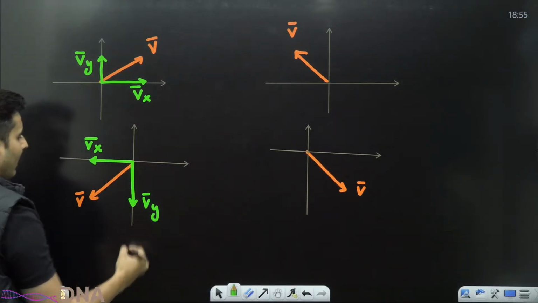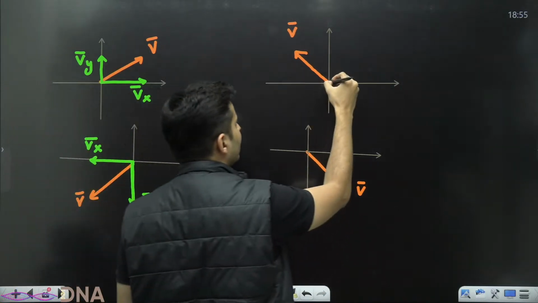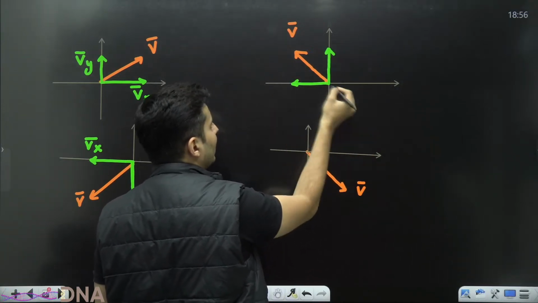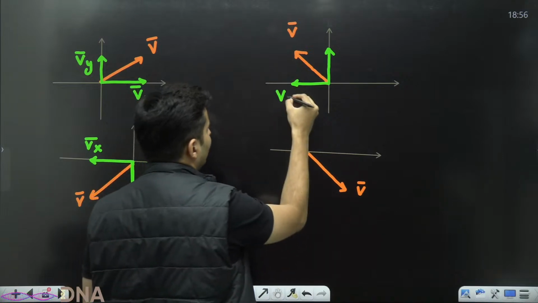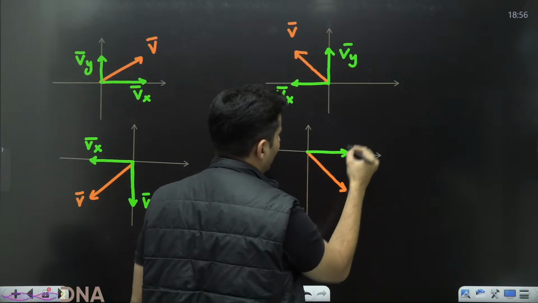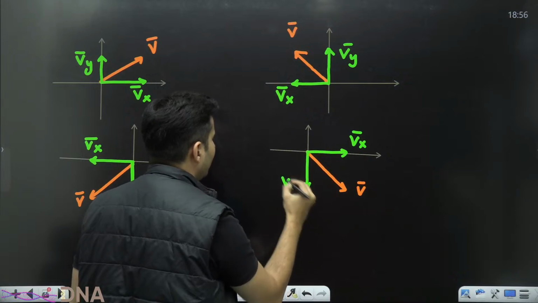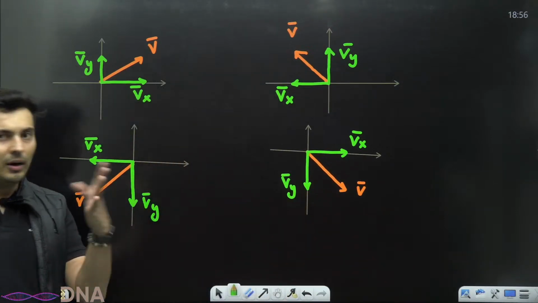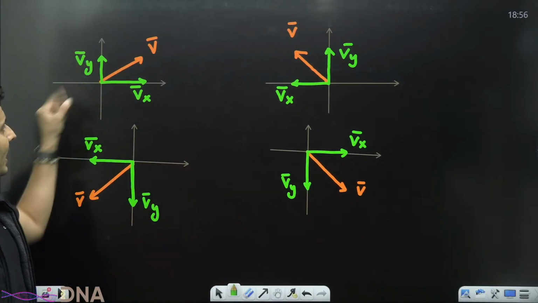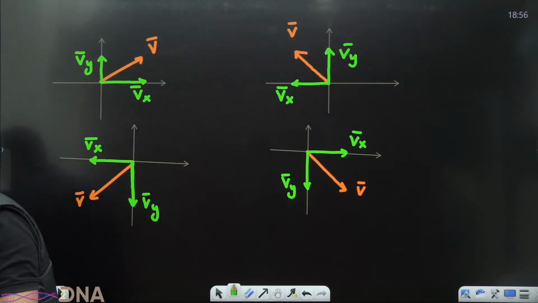In this case, the y component is along the positive, the x component is along the negative x. In this one, the x component is along the positive side, the y component is the one which is along the negative side. Can you see that? So this is how certain components might be positive or negative, depending on which direction they are oriented: up, down, left, right, positive side, negative side, etc.